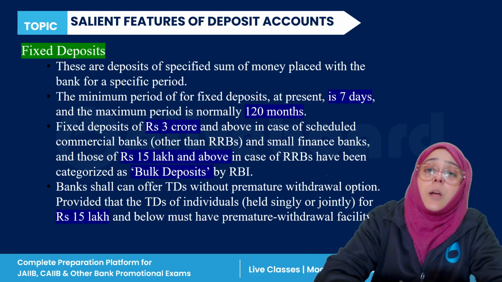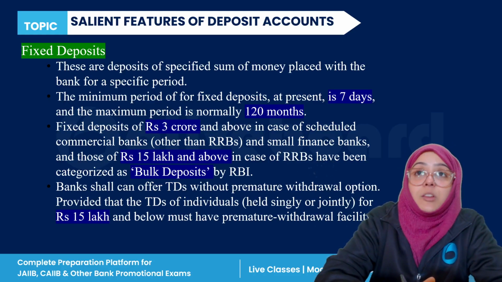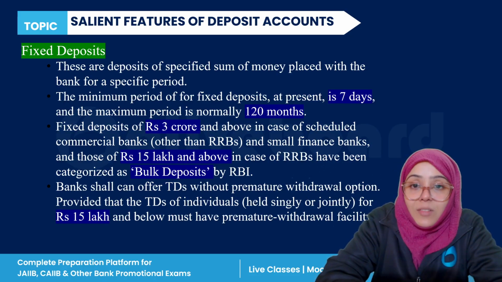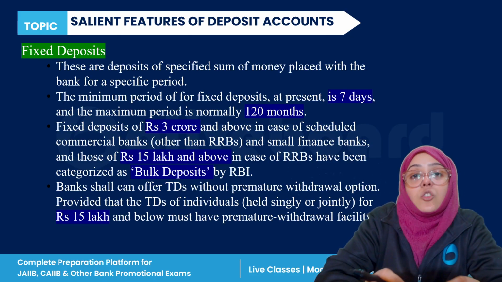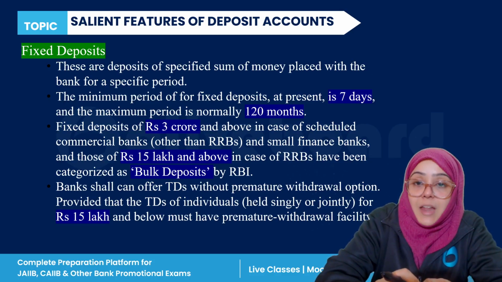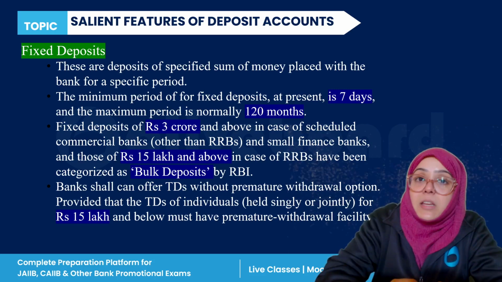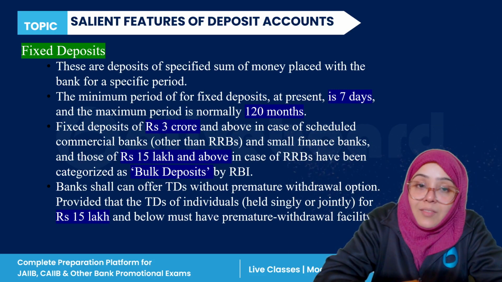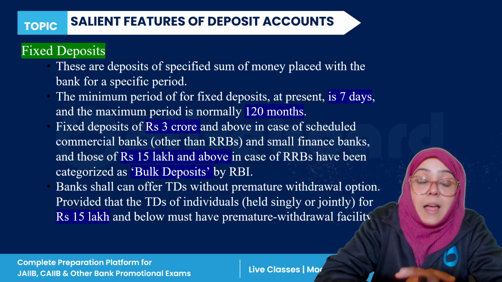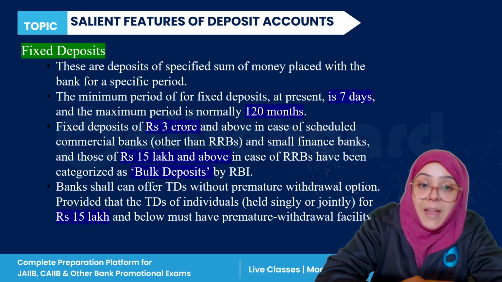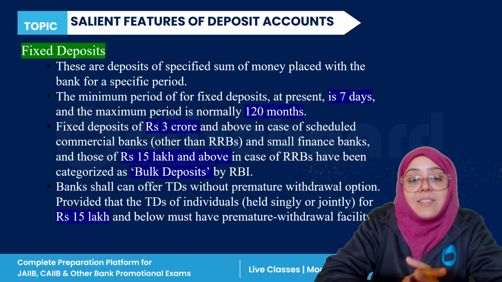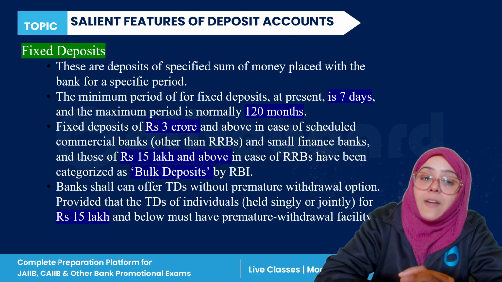Now, if we talk about the fixed deposit, it means when you deposit a particular sum of money for a fixed period of time, then it is known as a fixed deposit. The minimum period for a fixed deposit at present is 7 days, and the maximum period is normally 120 months. An FD of 3 crore and above in case of scheduled commercial banks other than RRBs and small finance banks, and of 15 lakhs and above in case of RRBs, is categorized as bulk deposit by the Reserve Bank of India.